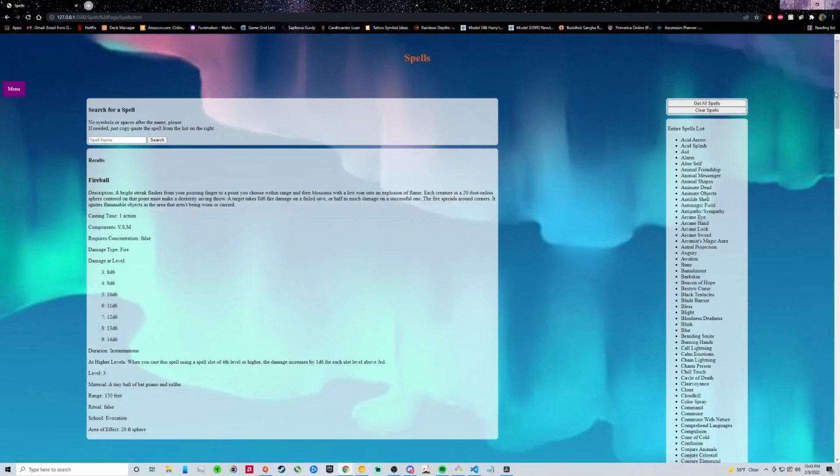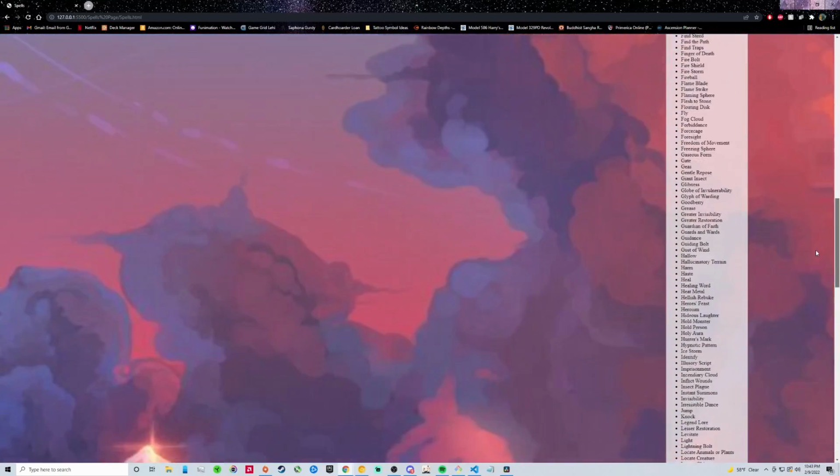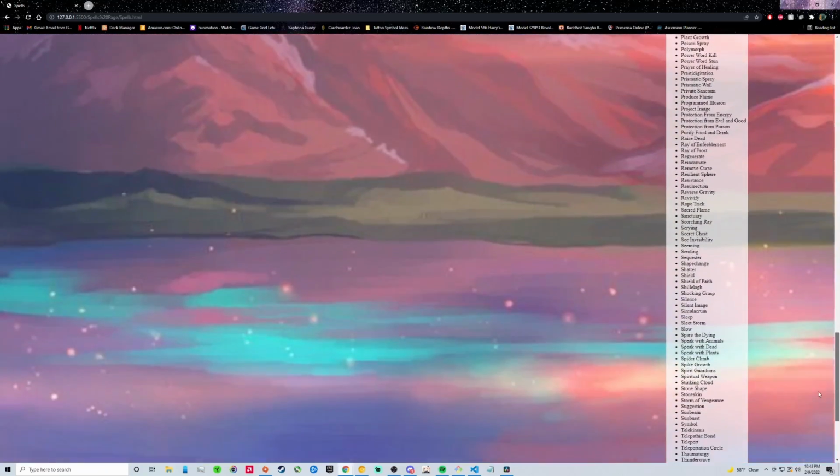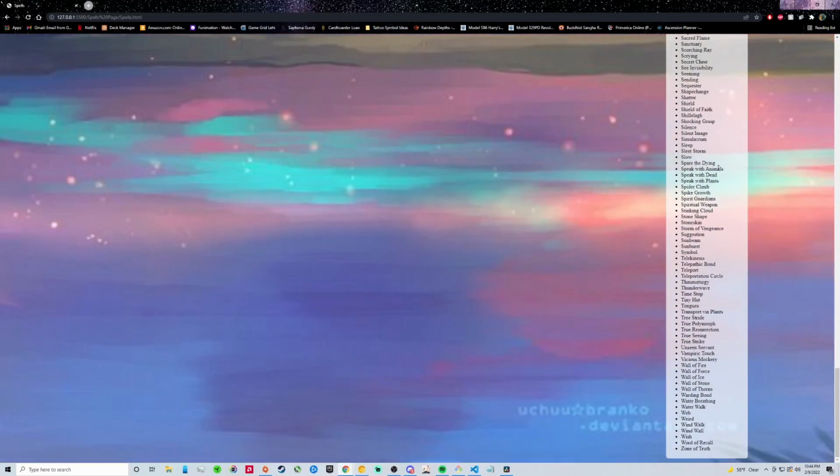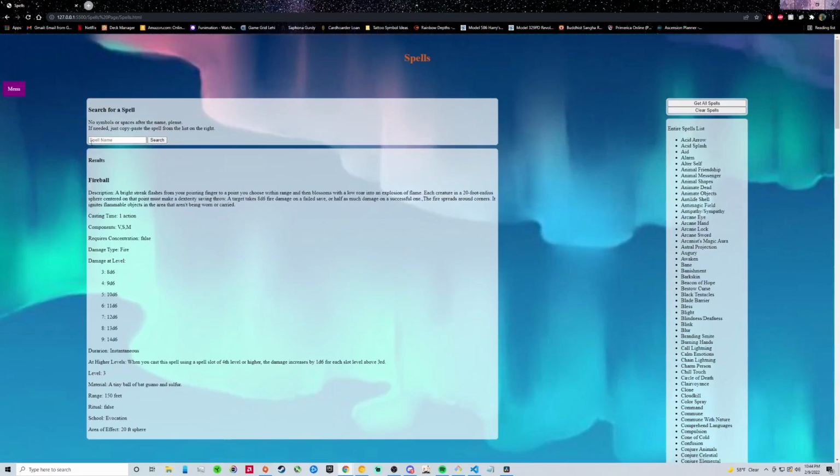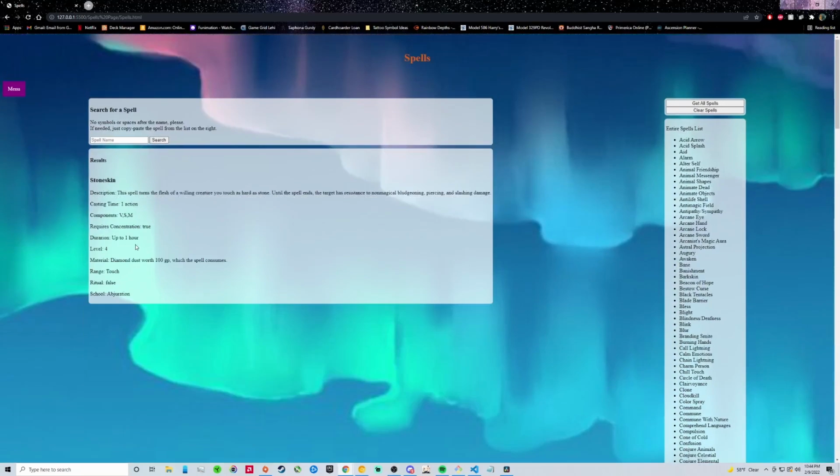If you forget the name of your spell, no worries. Just come over here to get all spells, and you will see all 319 spells available for you to choose from. If there were any that you're forgetting, you're like, Stone Skin was what I needed. Just simply come up, copy paste, Stone Skin in, and boom, you will see the description for Stone Skin. You guessed it. It turns the flesh of a willing creature as hard as stone. You touch as hard as stone. Boom. Crazy. Who would have thunk?